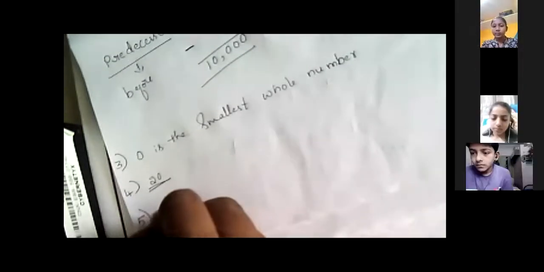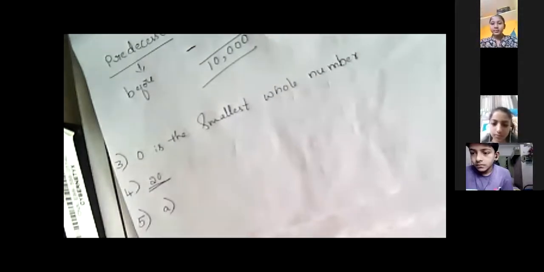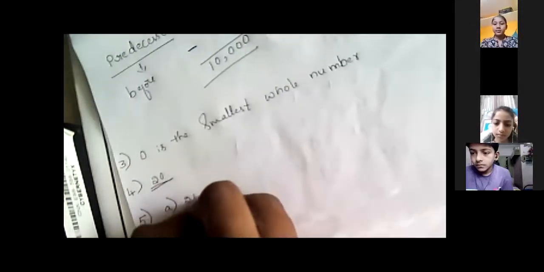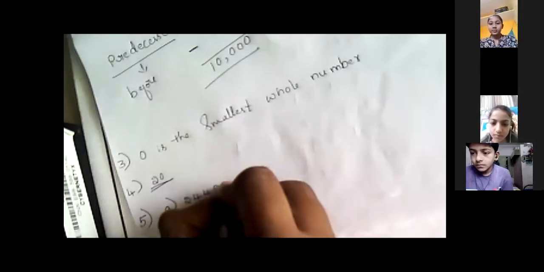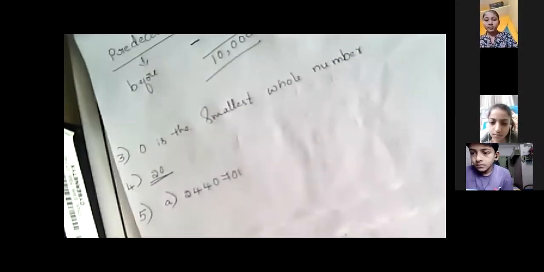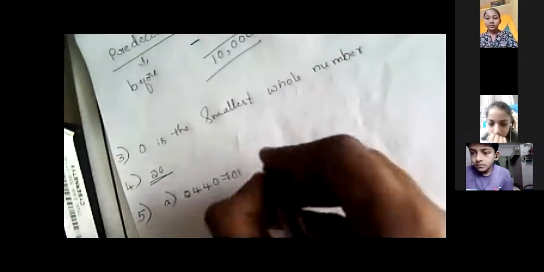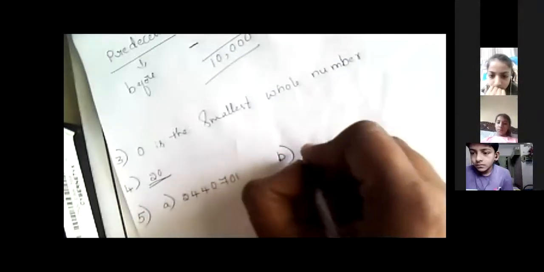So, fifth question. Write the successor of the following numbers. The first one is 244071. Try to write the answer.